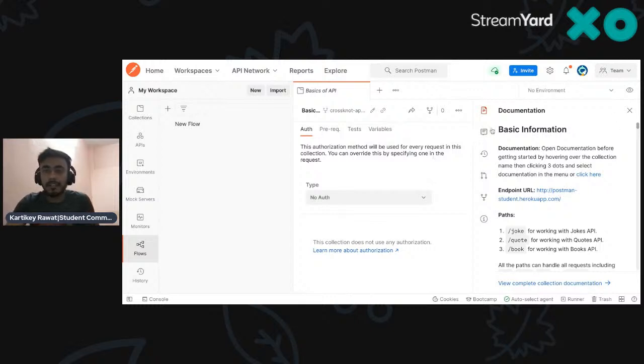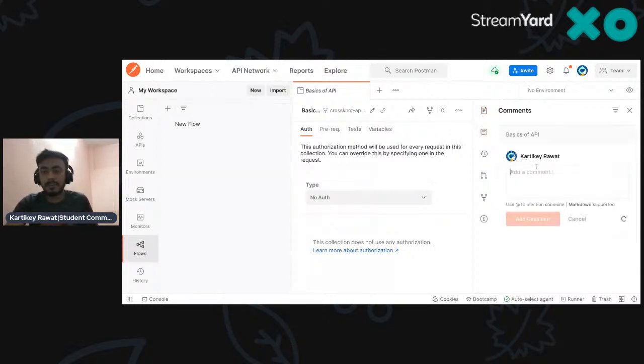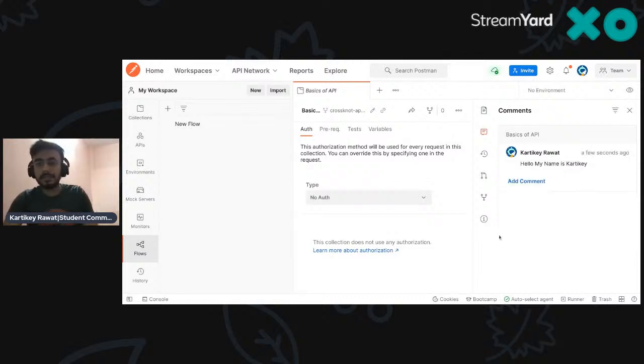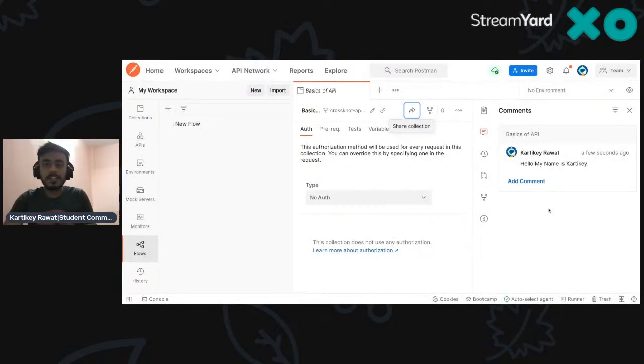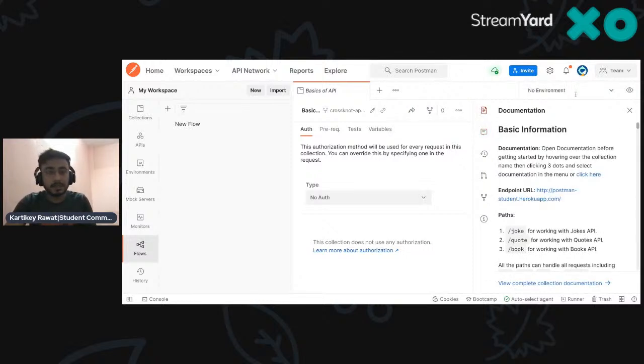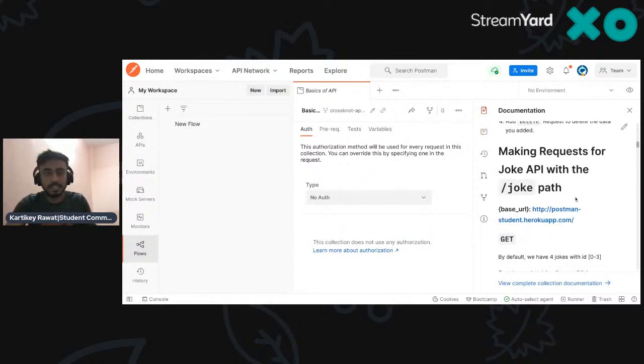If you go here, this is the comment section. If I'm dropping a comment like, hello, my name is Kartikey, I just add a comment over here. You can drop the comments out there if you want. Again, that's pretty easy on the public one. Even without poking, if you want to comment, you can do it there. That's the whole documentation that you're seeing right now.